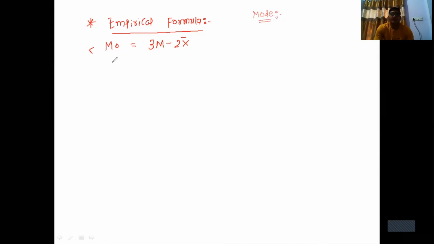This formula we have to use only when the following conditions are satisfied. If all the conditions are satisfied, then only we have to use this formula. I am writing the conditions.